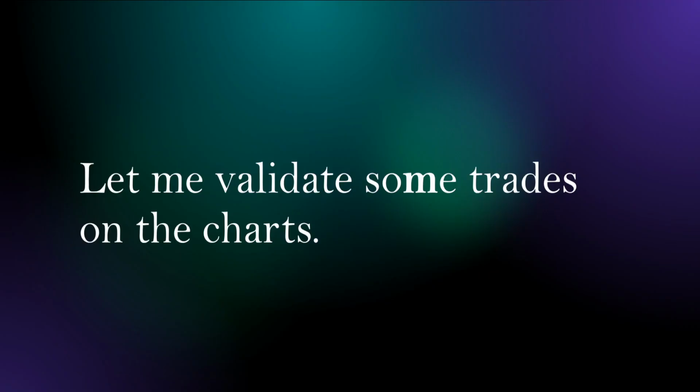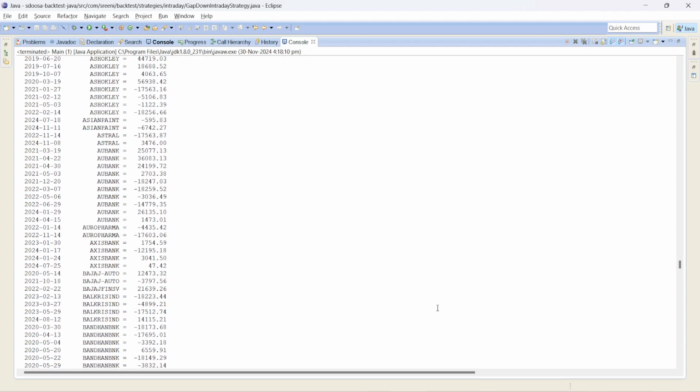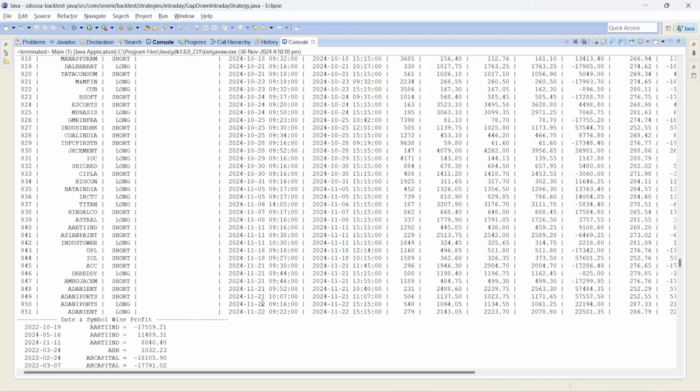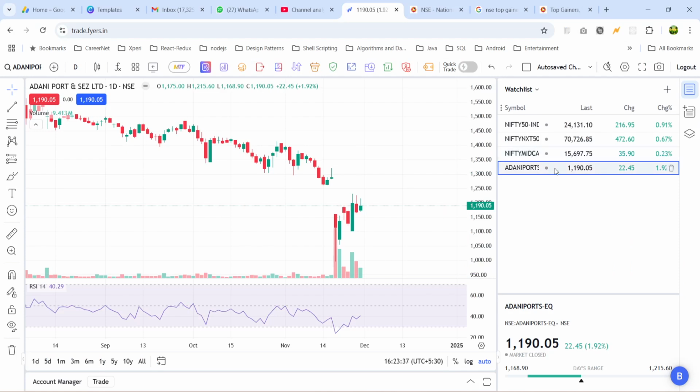Let me validate some trades on the charts. Let me check some of the latest trades. On November 21st and November 22nd, in Adani Ports, we got a short trade on the 21st and a long trade on the 22nd. Let me open Adani Ports here.